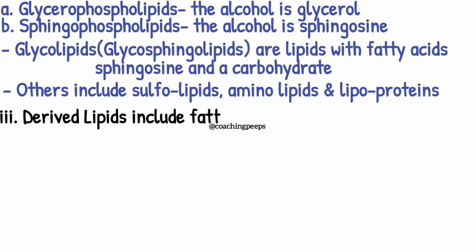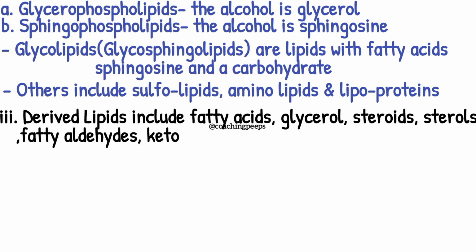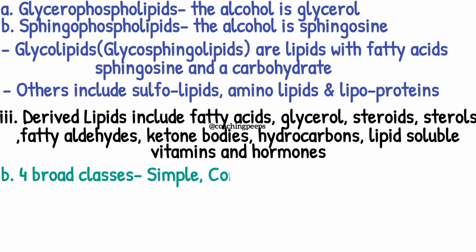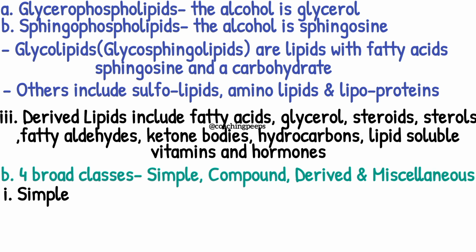Moving on to derived lipids. Derived lipids include fatty acids, glycerol, steroids, sterols, fatty aldehydes, ketone bodies, hydrocarbons, lipid-soluble vitamins, and hormones. Moving over to the second classification, which is the four broad classes, we have the simple, complex, derived, and miscellaneous.